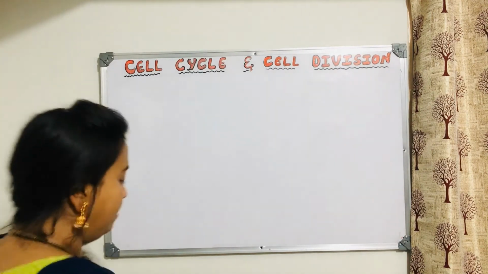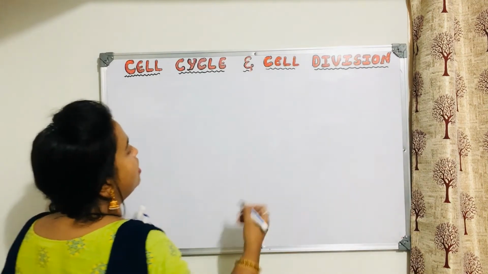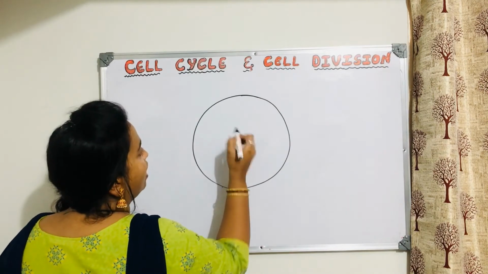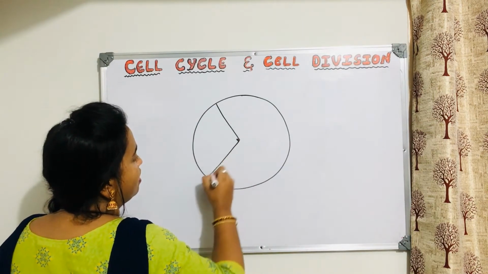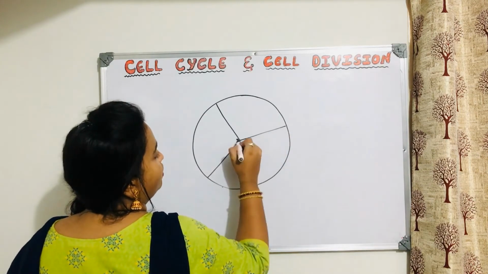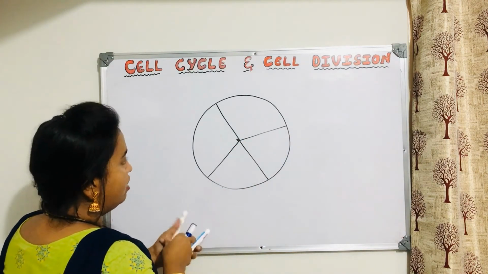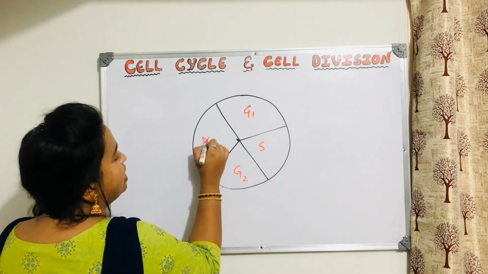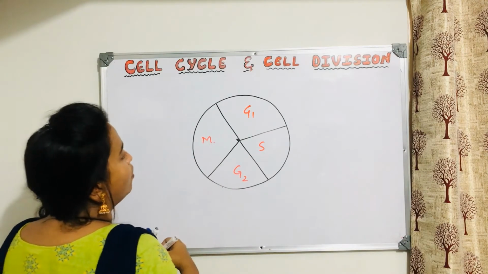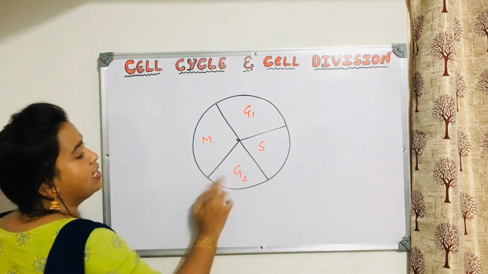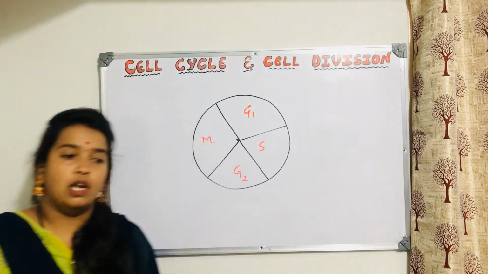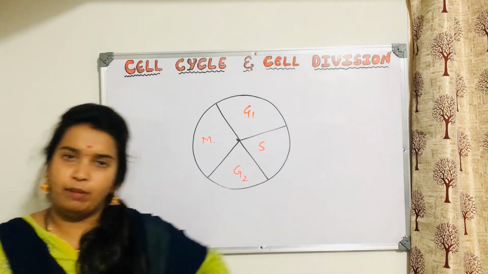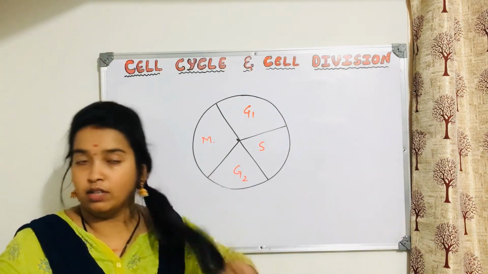Okay, so see here, let us consider this is the cell cycle. I told you this is interphase. Within interphase we have the G1 phase, S phase, G2 phase, and this is the M phase. Now you know that G1, S, and G2 are all interphase stages. What I'm going to explain is, with the help of the number of chromosomes, even if you consider a human being, how it goes on in the cell cycle.